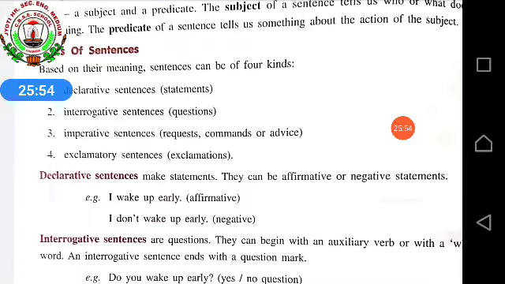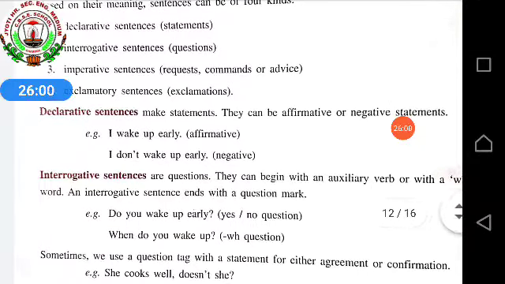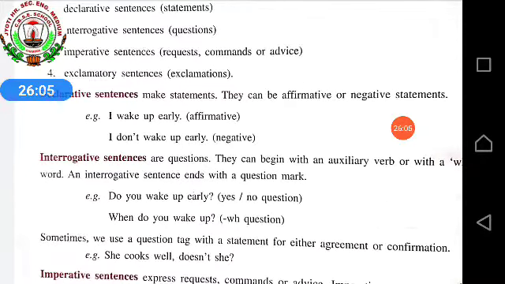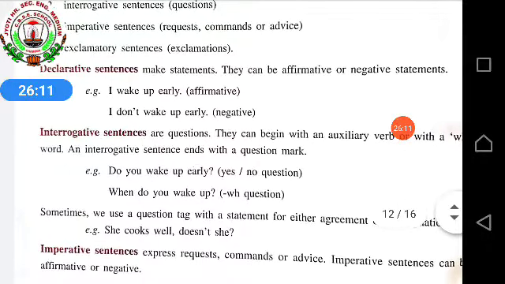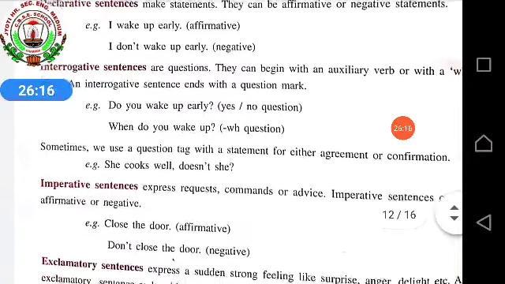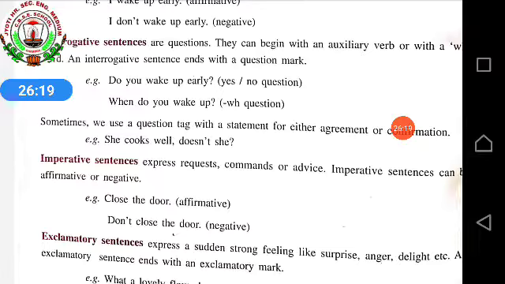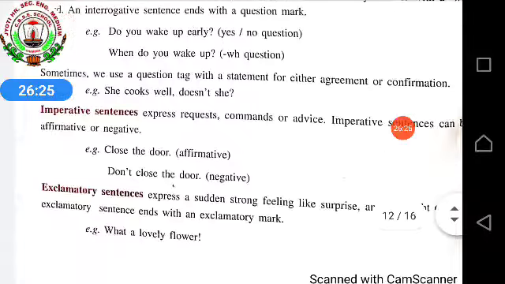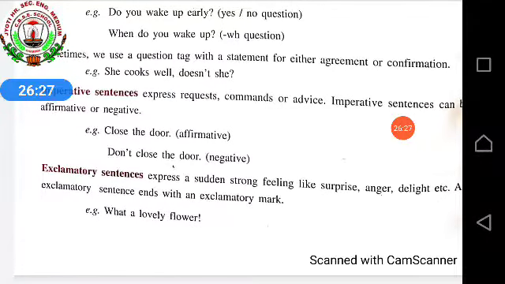Then I told you about declarative sentences, which make statements, and I gave examples. Then interrogative sentences, asking questions. Those questions can start with a helping verb or with WH words. Sometimes we use a question tag also with a statement. Then imperative sentences, which express request, command, advice. Then exclamatory sentences express strong feeling or emotion. That feeling could be surprise, anger, delight.